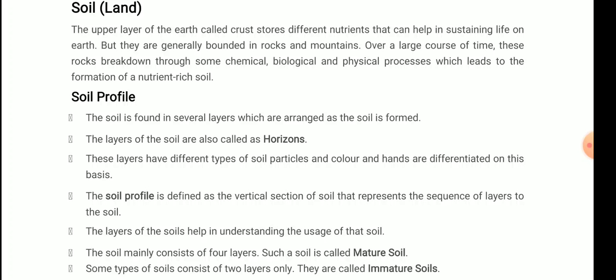Now let's move on to the soil profile. What is the soil profile? When you dig deep into the earth, you will find various layers or various shades of the soil, or the land. That is known as the soil profile. So let's discuss the soil profile.